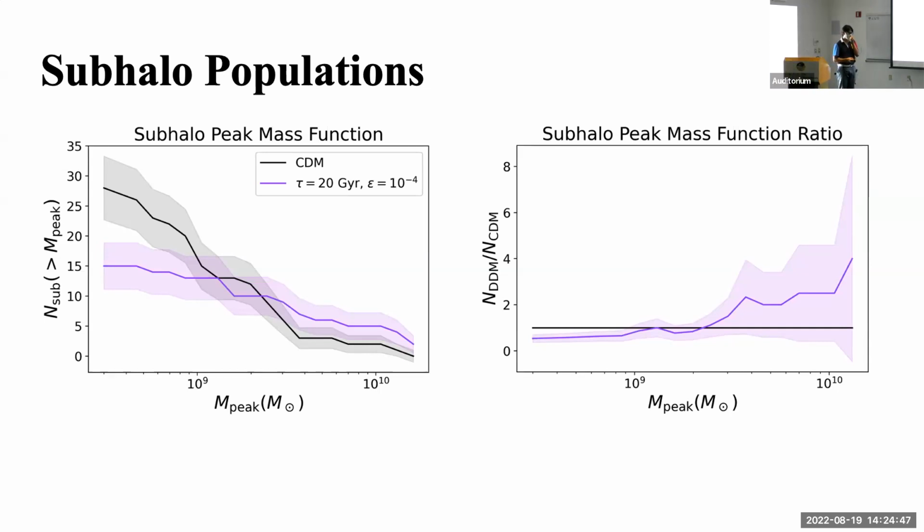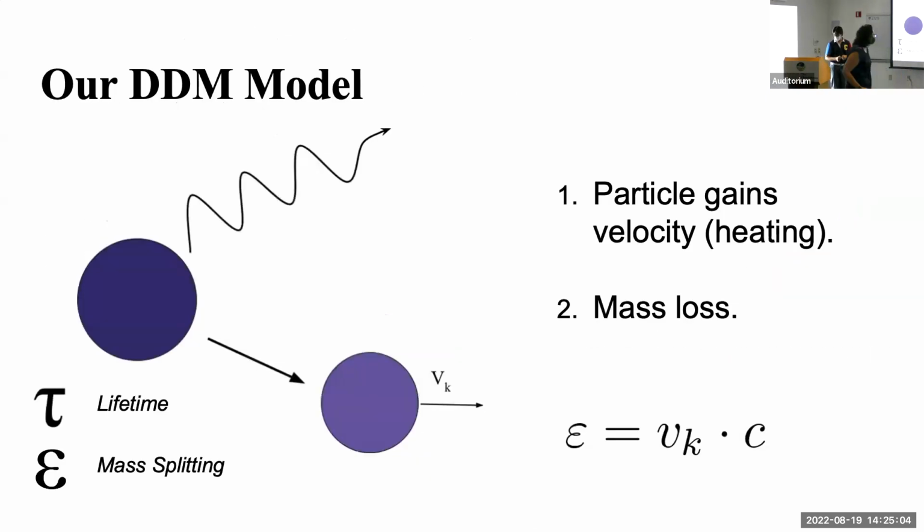I might have just missed this, but when dark matter decays, is there a minimum mass that dark matter can turn into? Like the mass splitting value, the minimum mass that this can have.